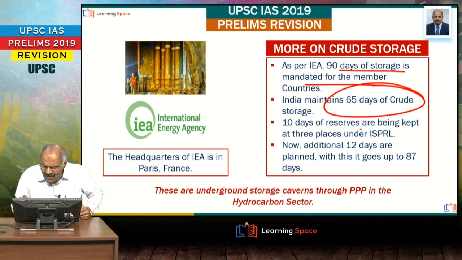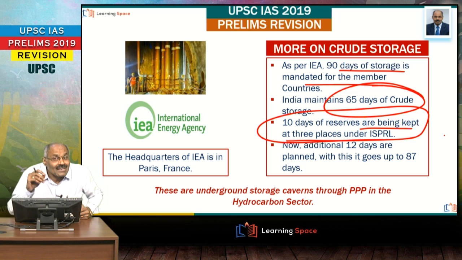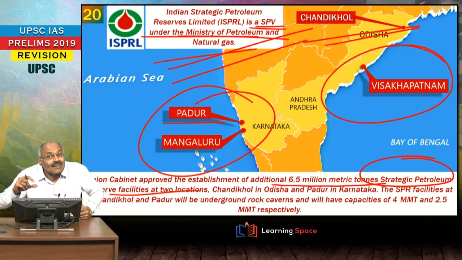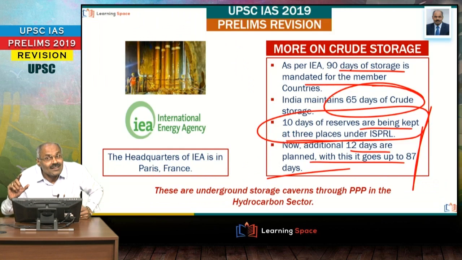And 10 days of reserves are being kept at 3 places, and now additional 12 days are planned. With this, it goes up to 87 days, right? So this is all about the storage of the petroleum, or you can say crude, in the underground caverns. These places where they are situated are very, very important, right friends?